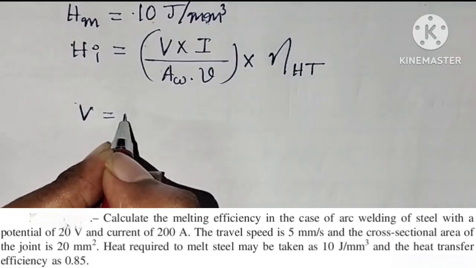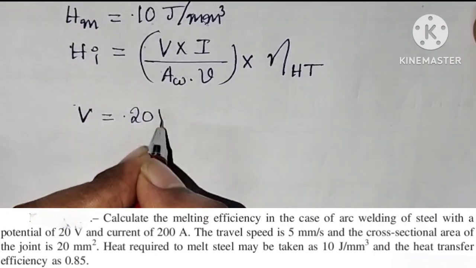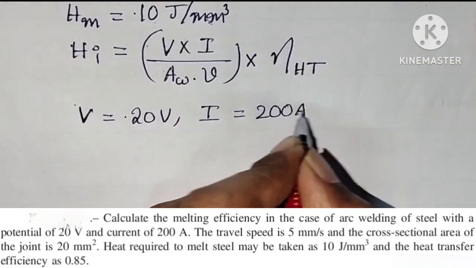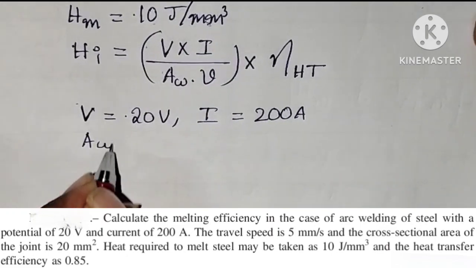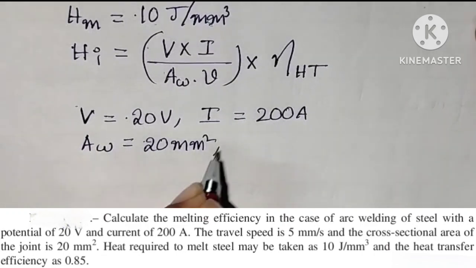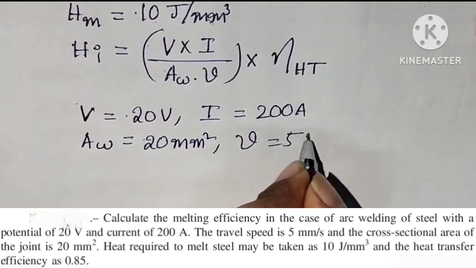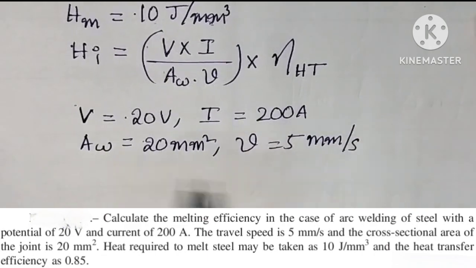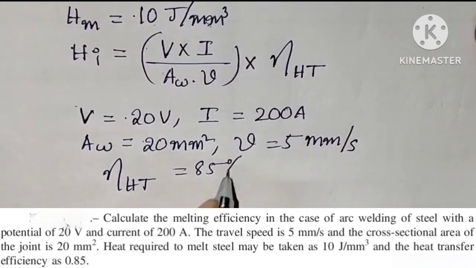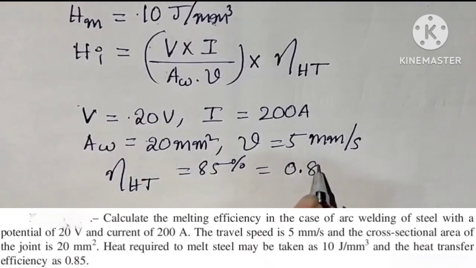Arc voltage or potential difference is 20 volts and current 200 amperes. Cross sectional area of weld is 20 mm square and travel speed is 5 mm per second, and heat transfer efficiency is 85%. 85% means 0.85.